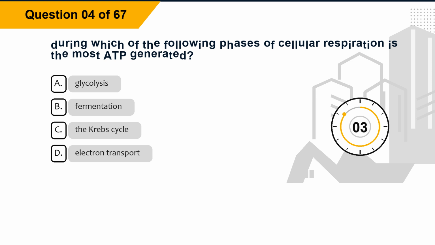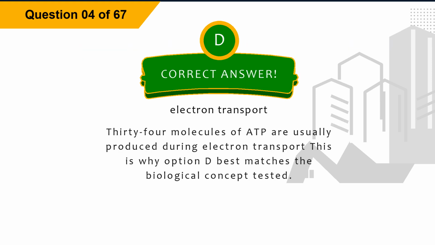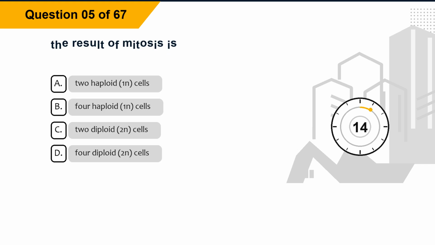Option D, electron transport. The correct answer is option D, electron transport. Explanation. 34 molecules of ATP are usually produced during electron transport. This is why option D best matches the biological concept tested. Question 5. The result of mitosis is? Option A, 2 haploid, 1N, cells. Option B, 4 haploid, 1N, cells.